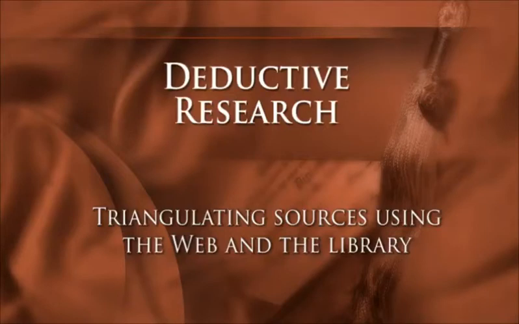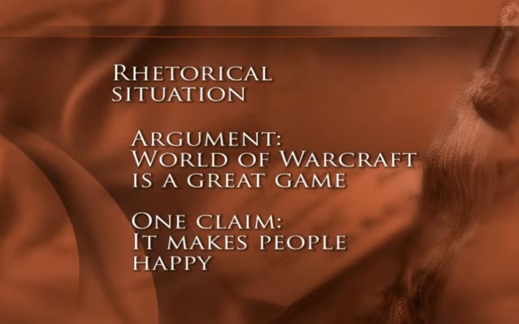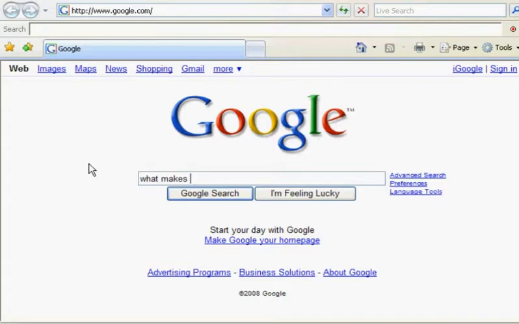Okay, this is just a quick video to show you how to triangulate sources using a deductive research method. One of the first things that we're going to do here is start at Google. Imagine a writing situation where I'm going to argue that World of Warcraft is the greatest game ever. First thing we might do is search at Google: what makes people happy.